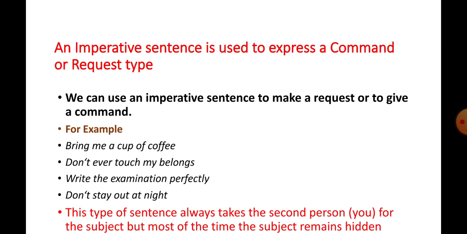Like that, an exclamatory sentence expresses latent emotion such as excitement, surprise, anger, or joy. But you should keep it in mind, it always ends with an exclamation mark. An imperative sentence can also end with an exclamation mark. So you have to ask yourself if the sentence is issuing a command or expressing a feeling.